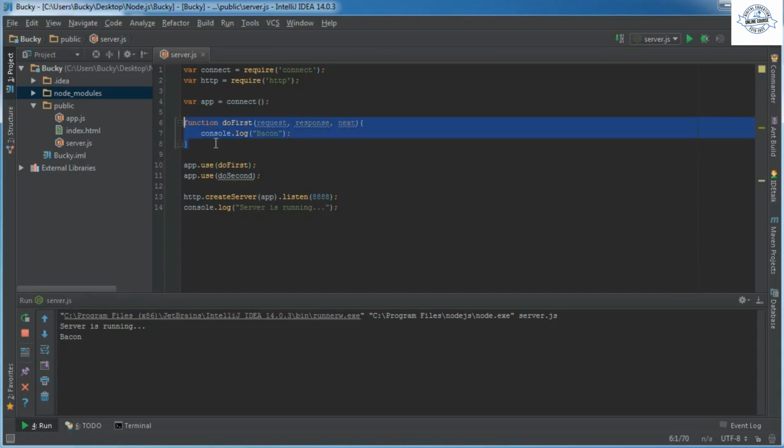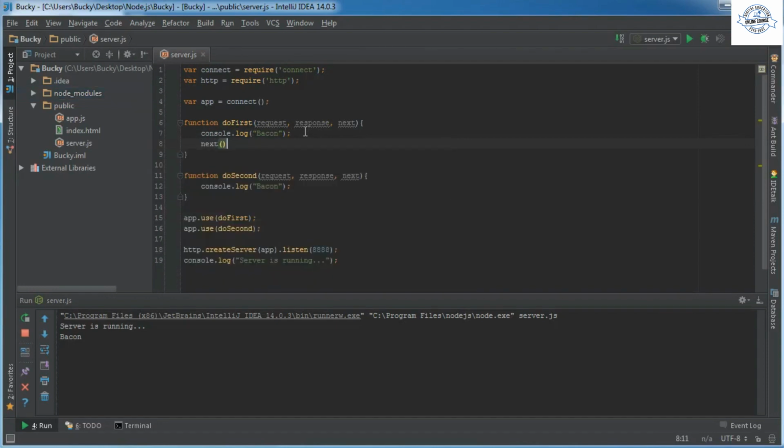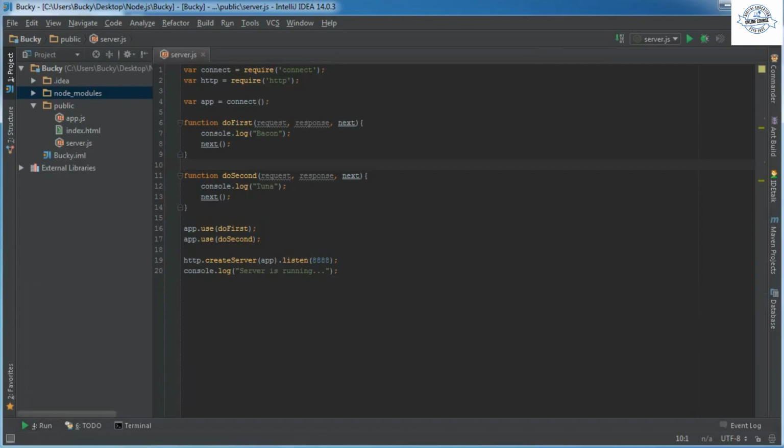And actually, let me copy this real quick. Alright, so now we have two pieces of code, two functions that we want to run, doFirst and doSecond. So if we type next, and for the second one, we'll just log out tuna. Alright, so what's going on here? What is this next keyword? What is this stack nonsense I was talking about? Check this out. Actually, let me stop that. It's annoying me. Alright, not running. Beautiful.